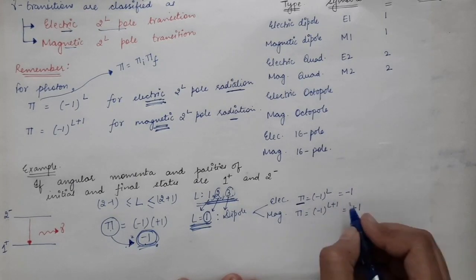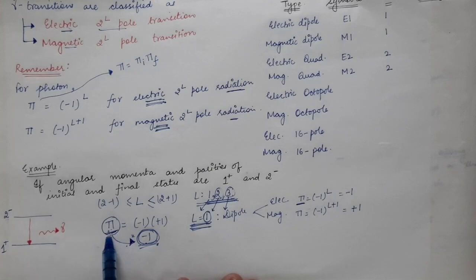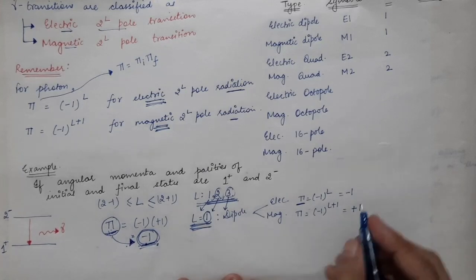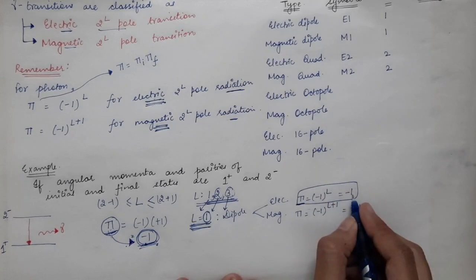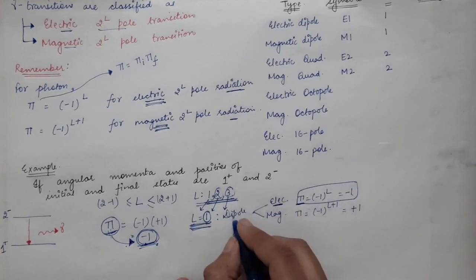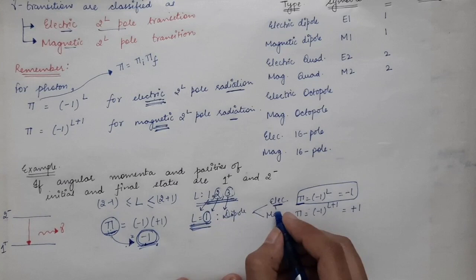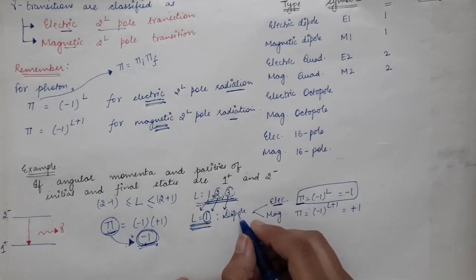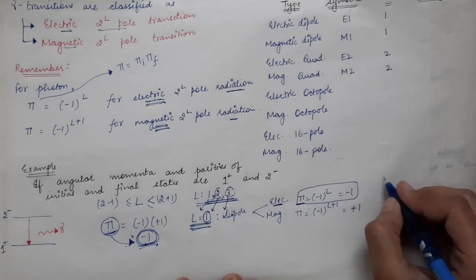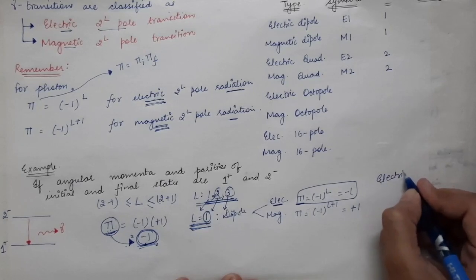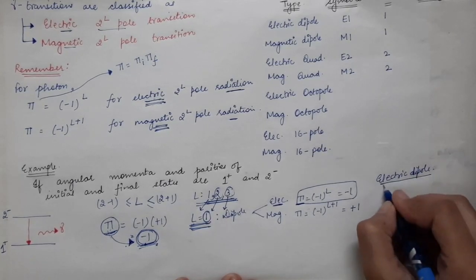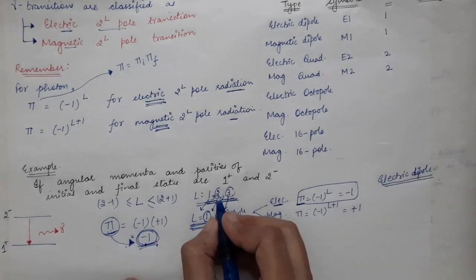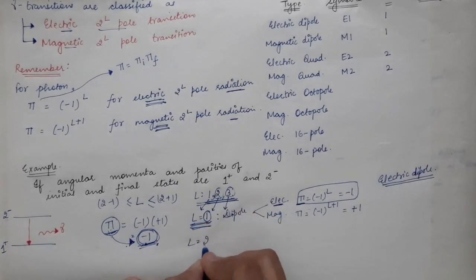Parity of the photon must be equal to -1, so that is only in the case of electric dipole. So the first possible transition is the electric dipole transition.